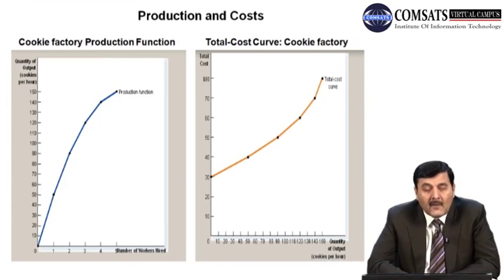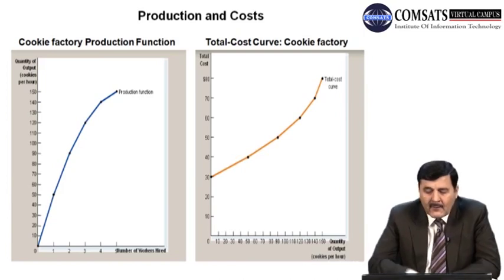Capital is fixed, and the fixed cost, जैसा कि हमने देखा, is 30. Now by using different units of labor the firm can produce.